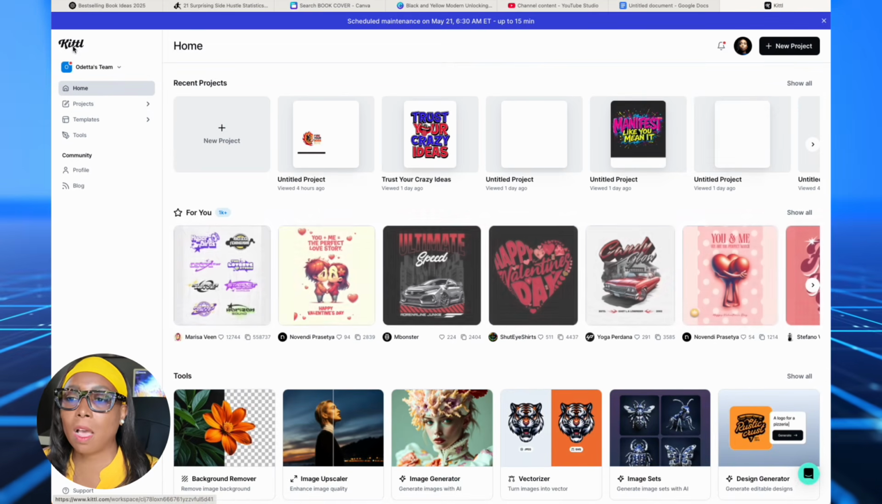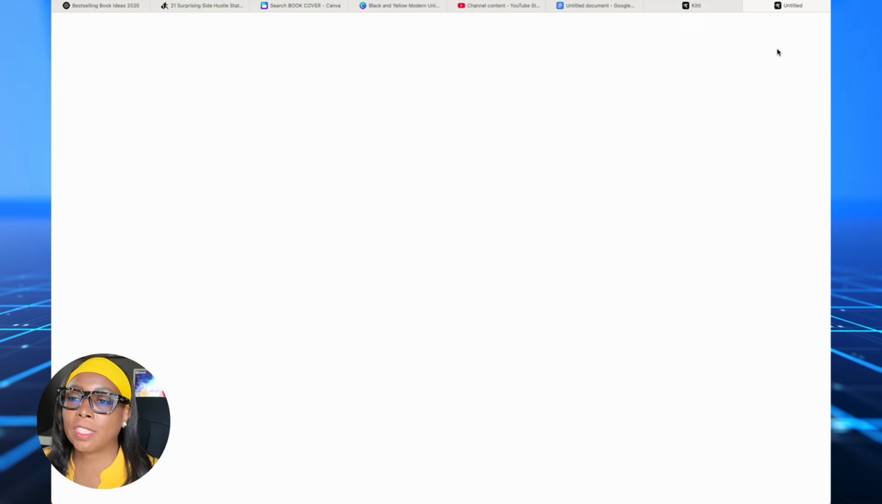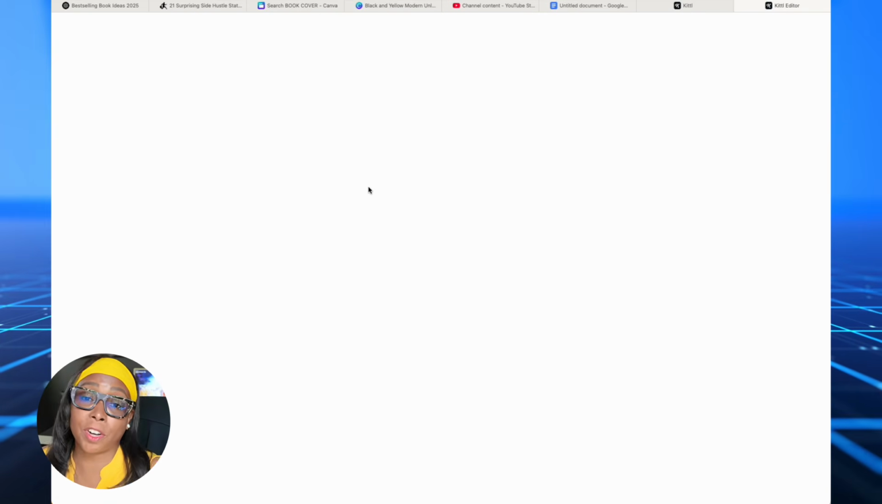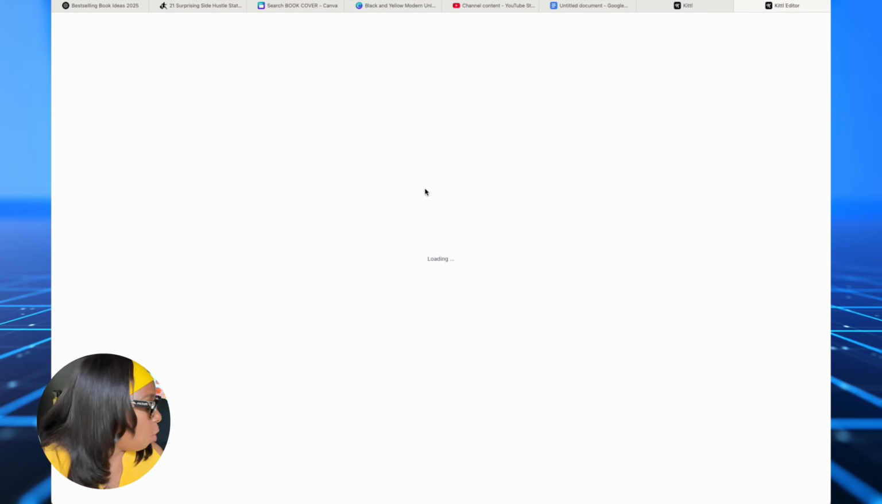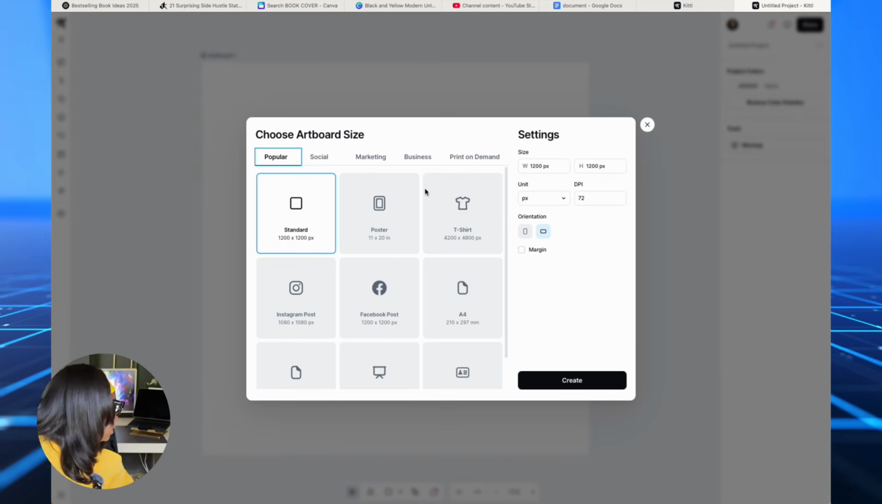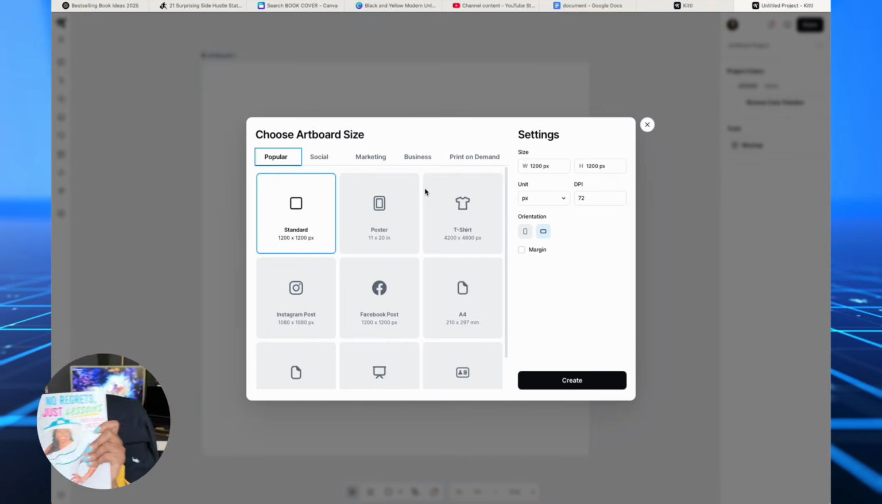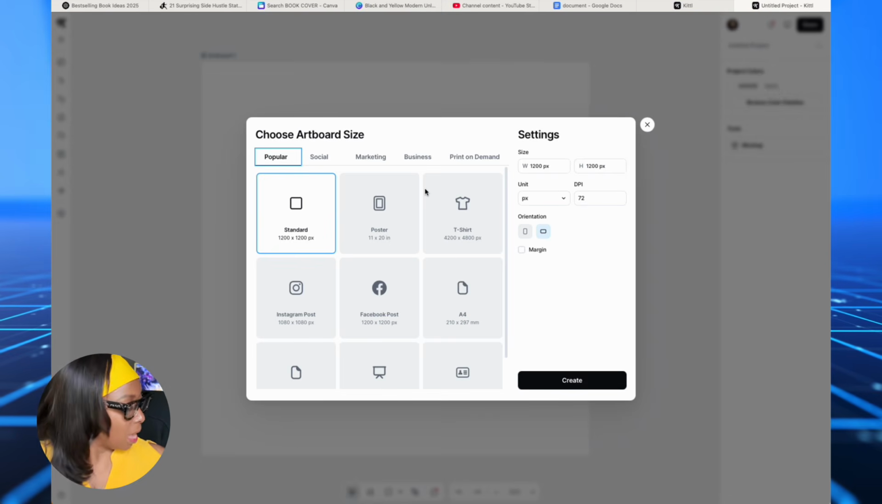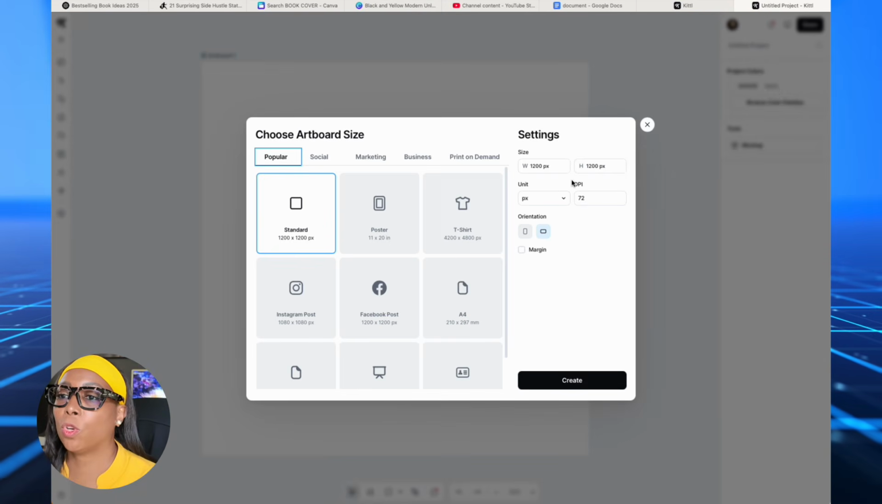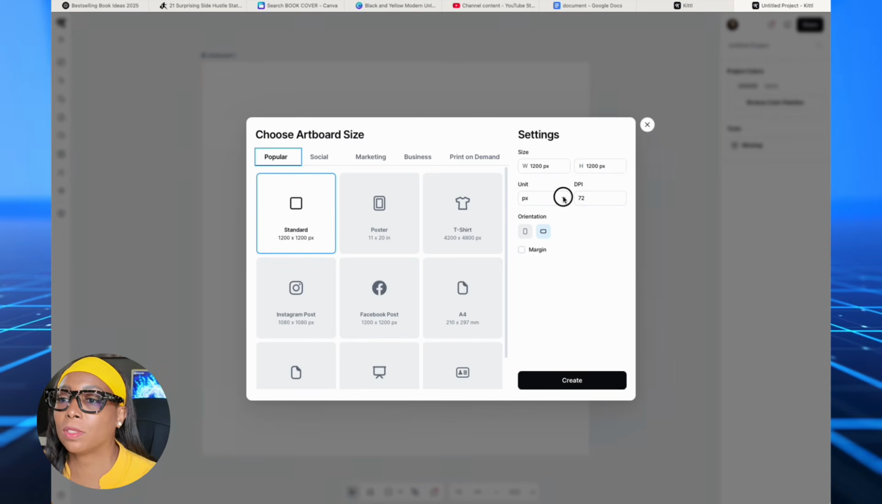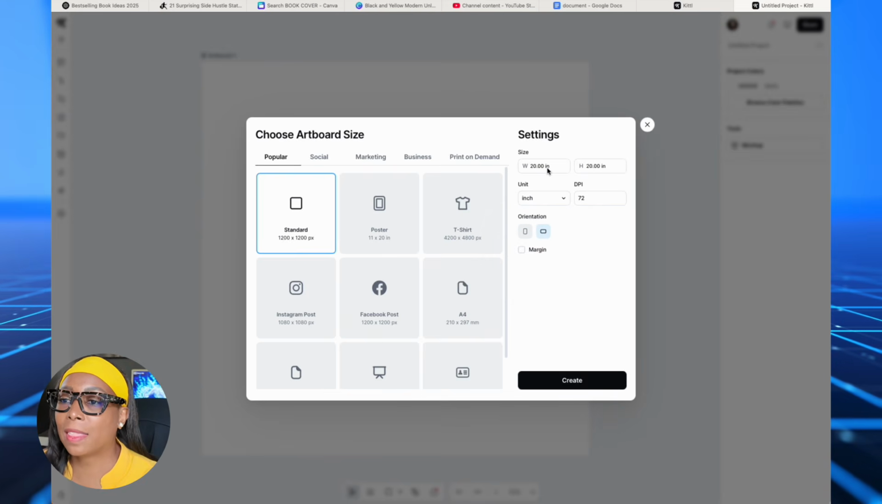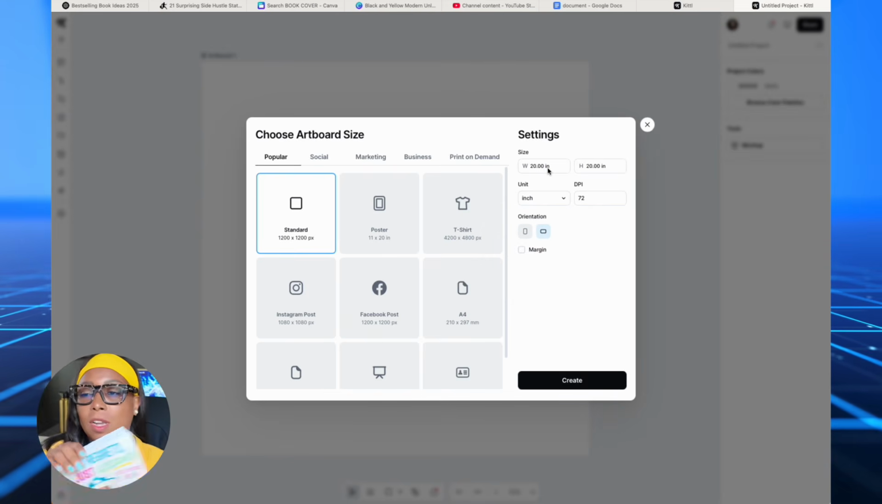So when you land on the Kittle homepage, you're gonna select new project, and then you're gonna select the size of your book. Now my book, which is here, this is a paperback copy. It's 5.5 by 8.5. So we're gonna select that as our size. So you want to go here and you want to select inches, and then you want to do the width is across the top here.